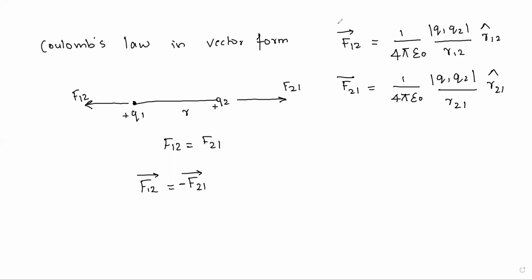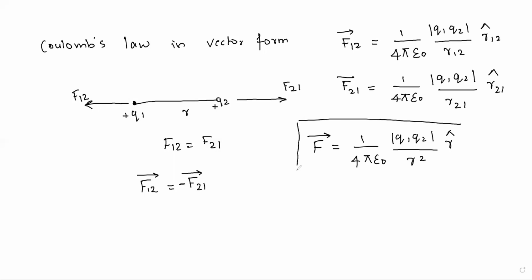So in general, by considering these two equations, how can we write Coulomb's law in vector form? F is equal to 1 by 4 pi epsilon naught, Q1 Q2 by R square into R cap. This is the general expression of Coulomb's law in vector form.